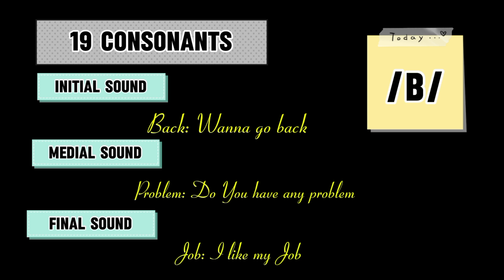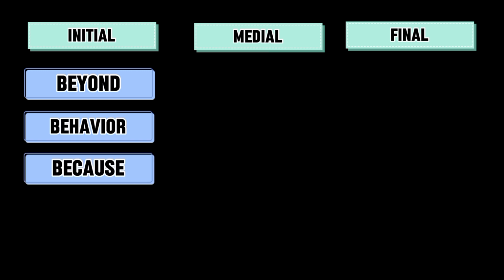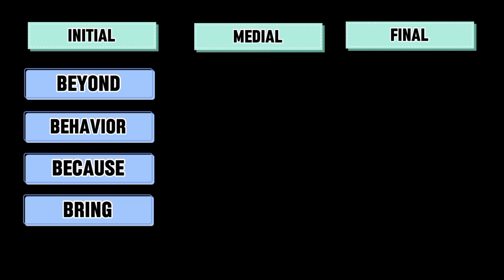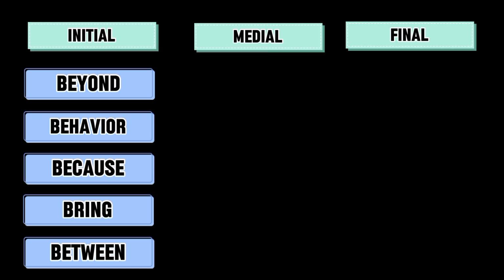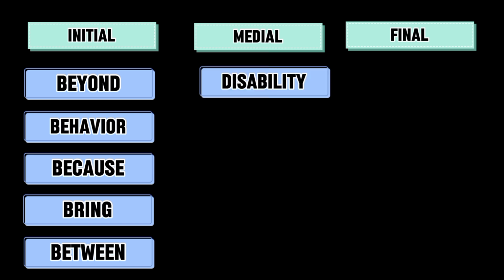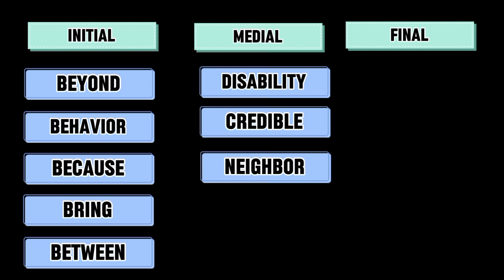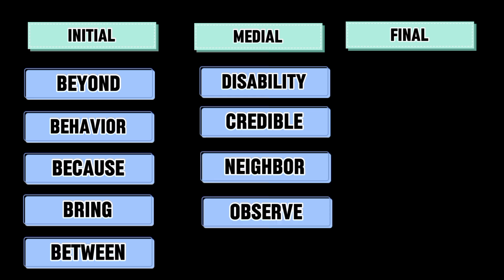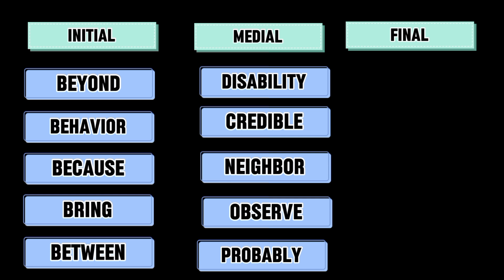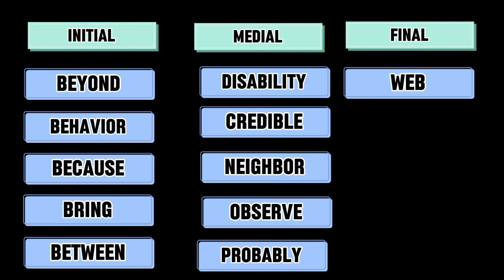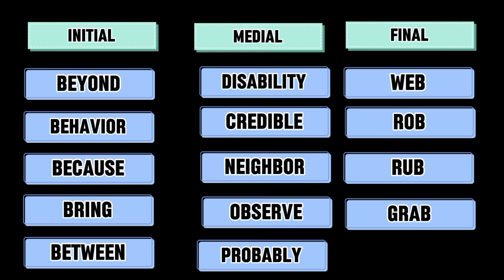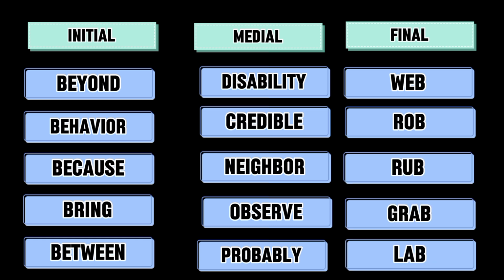So here is a list of the initial, medial, and final sounds you can see and practice with me. Beyond, behavior, because, bring, between. Medial sound: disability, credible, neighbor, observe, probably. Final sound: web, robe, rub, grab, lab. So you can see how we pronounce the alphabet B as a ba.